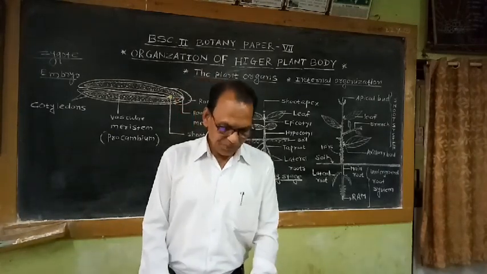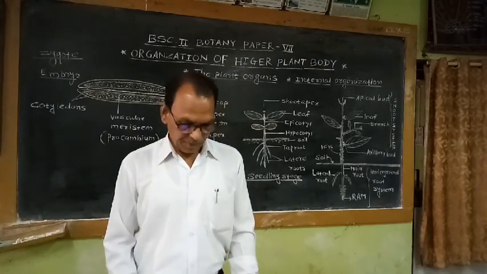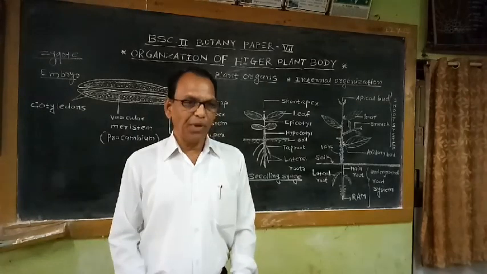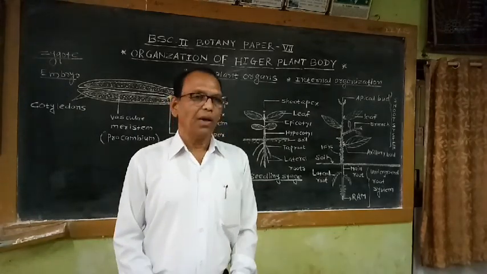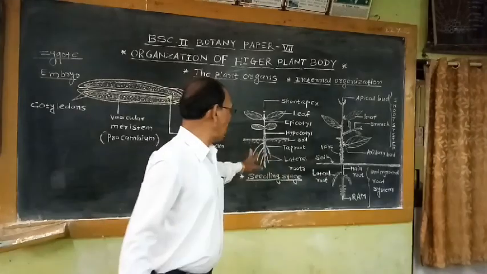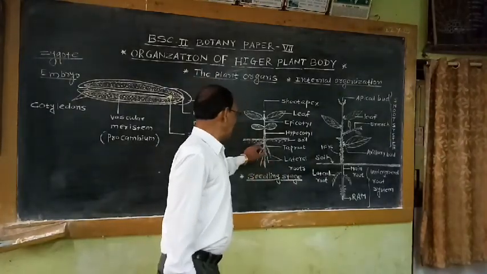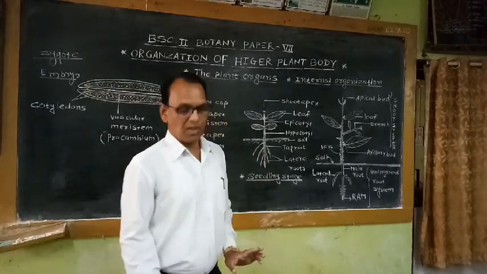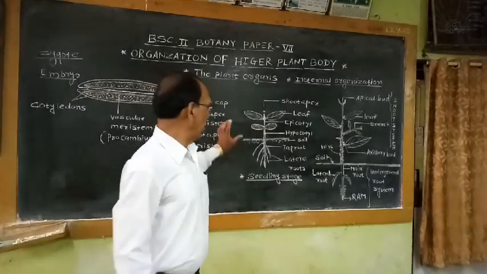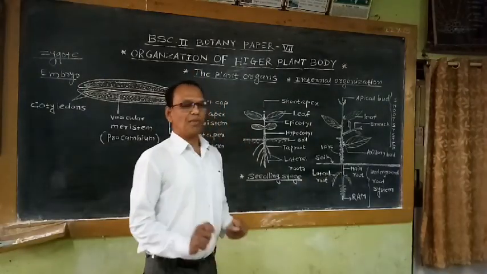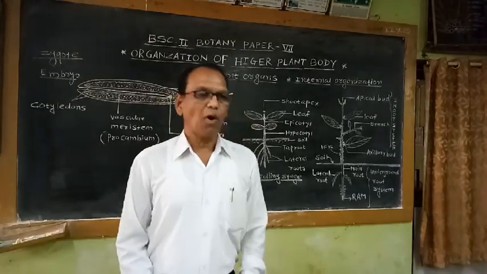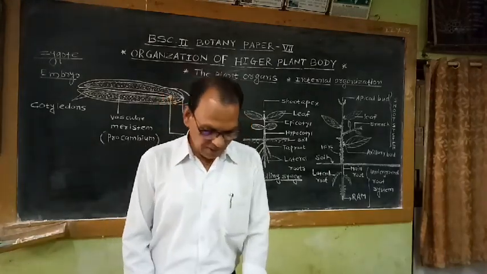Development of the root system begins at the time of seed germination. When the seedling is formed, the primary root is there, then lateral roots are developed. That means this root and shoot system development begins at the initial seed germination stage, and it continues further, and formation of different appendages takes place.